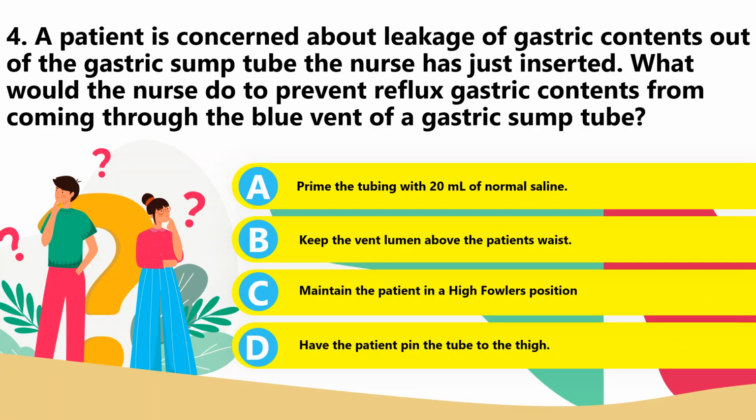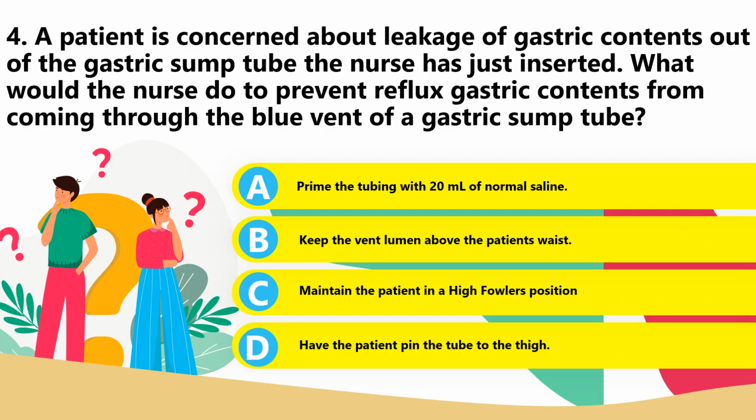Next. Number 4. A patient is concerned about leakage of gastric contents out of the gastric sump tube the nurse has just inserted. What would the nurse do to prevent reflux of gastric contents from coming through the blue vent of a gastric sump tube? A. Prime the tubing with 20 ml of normal saline. B. Keep the vent lumen above the patient's waist. C. Maintain the patient in high Fowler's position. Or D. Have the patient pin the tube to their thigh.